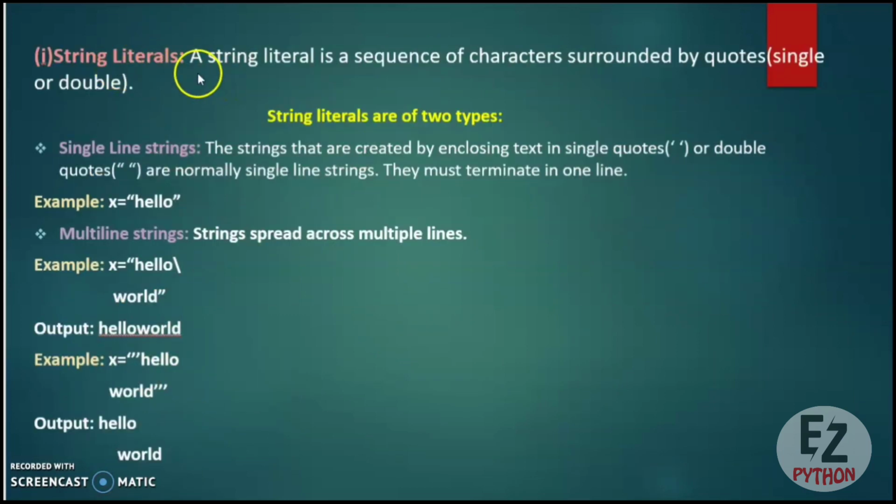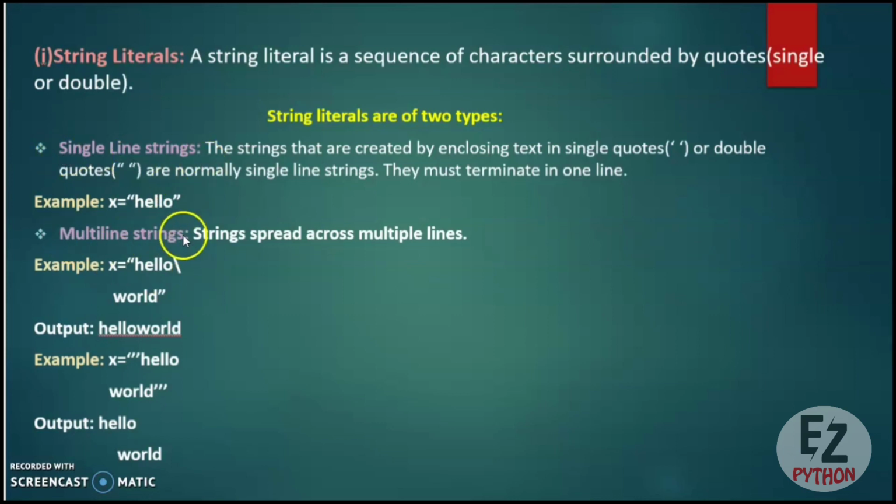So first is string literals. What is a string literal? A string literal is a sequence of characters which can be enclosed in single or double quotes. Now string literal is further divided into 2 types. The first one is single line strings and the other one is multi-line strings. Single line strings are the strings which are enclosed in single or double quotes and they must terminate in one line only. Here you can see the example, x equal to "hello" in double quotes. Now here you can see this is terminated in one line. So this is an example of a single line string.